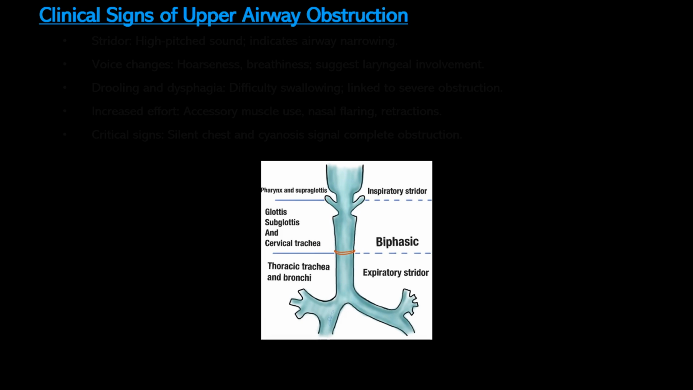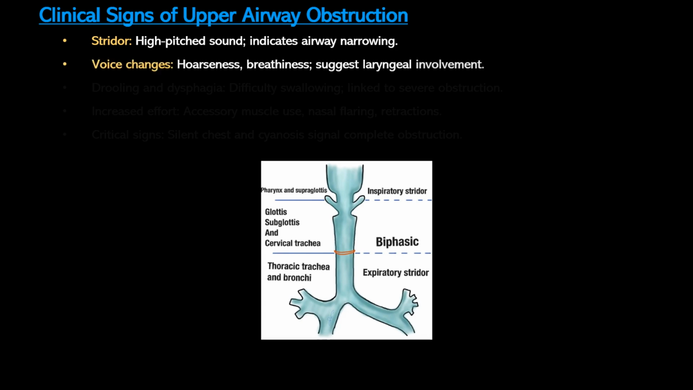Upper airway disorders often present with distinct signs and symptoms that reflect the degree and location of the obstruction. Stridor is a hallmark sign of upper airway obstruction. This high pitched sound, most often heard on inspiration, indicates turbulent airflow through a narrowed airway. The type of stridor can provide clues to the obstruction's location. Inspiratory stridor points to laryngeal or pharyngeal obstructions, while biphasic stridor often signals severe narrowing, such as in tracheal stenosis.